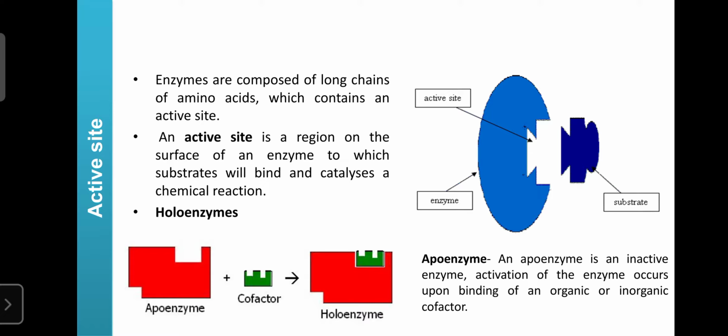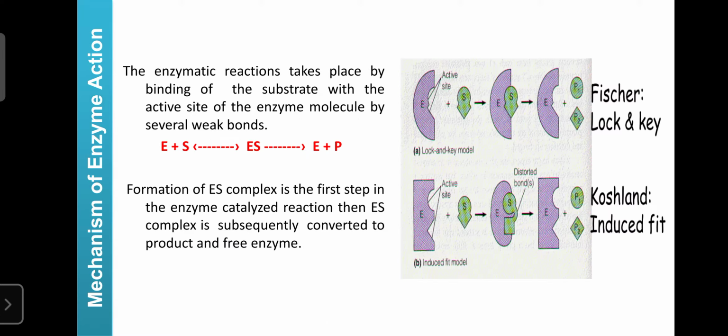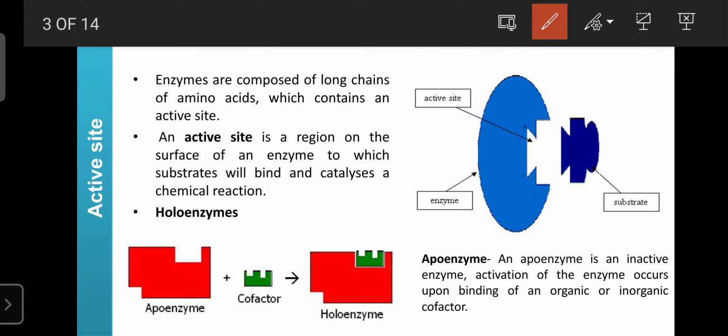The amino acids present in the enzymes act as active sites. The active site is a place or surface on the enzyme that allows the binding of the substrate.